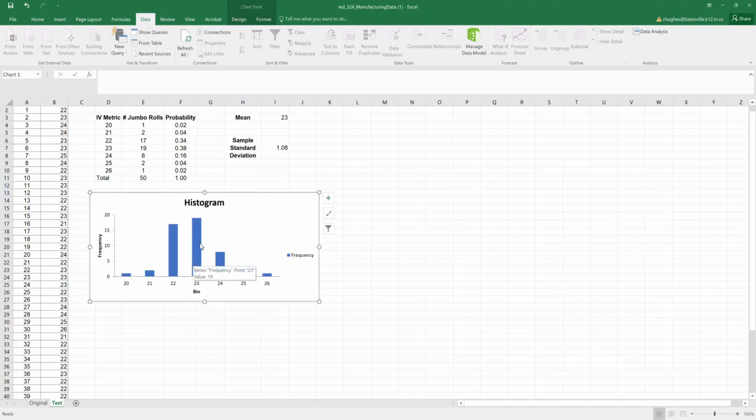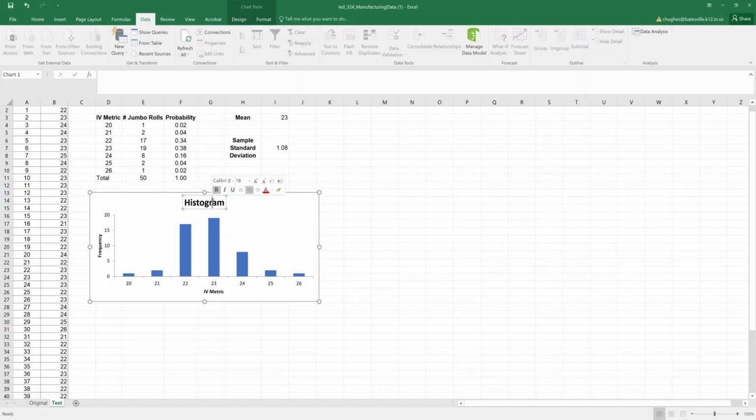Some things we'll do for the histogram are going to be, we can get rid of the frequency being noted. Down at the bottom, instead of having a bin, we can go ahead and choose IV metric as our label. And for the histogram title, we can type in IV data histogram.